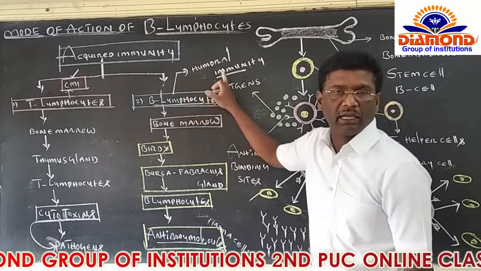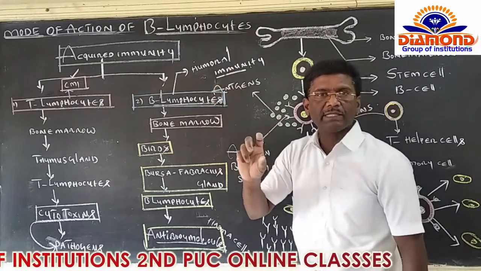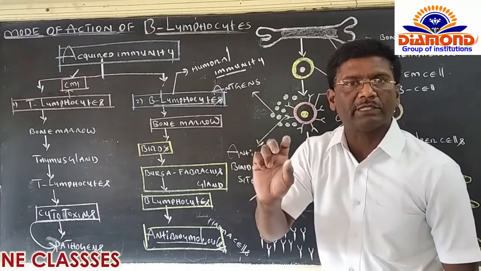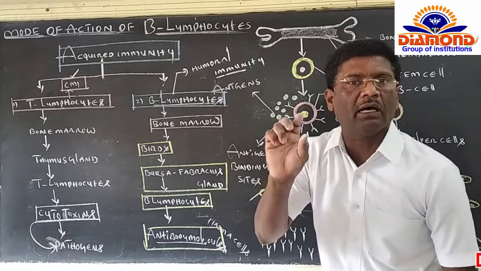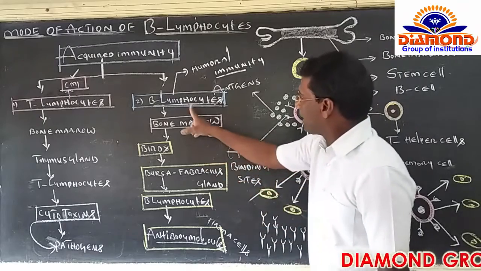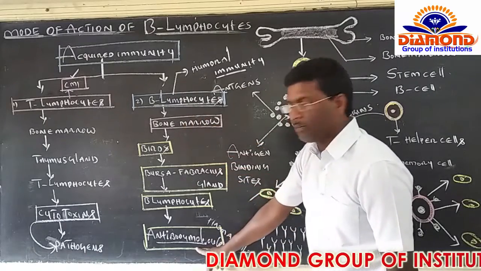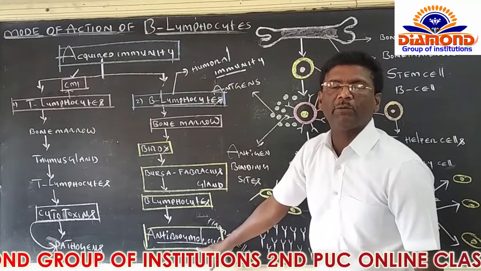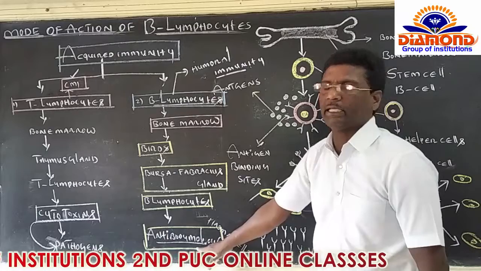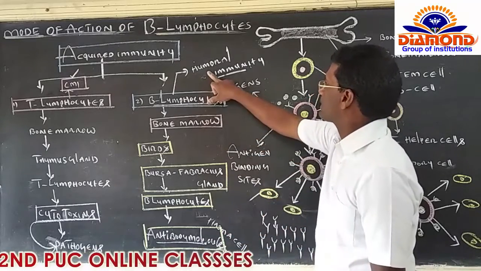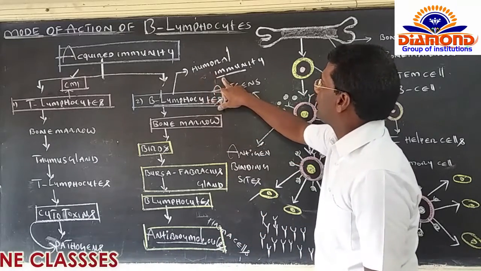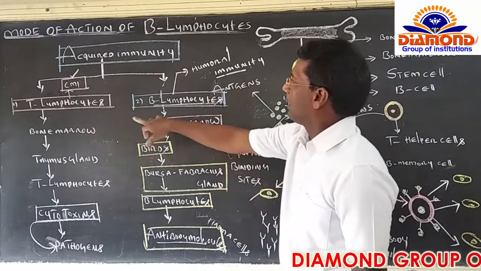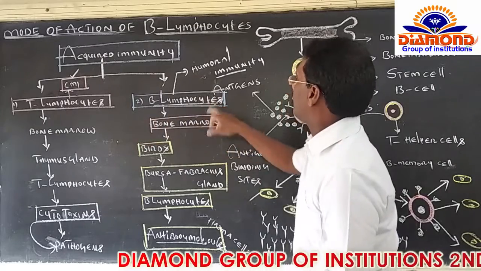Why do we call it humoral immunity? B lymphocytes do not have any ability or capacity to attack or kill the pathogens directly. Indirectly, B lymphocytes are able to produce antibody molecules, glycoprotein molecules or protein molecules. These protein molecules have the ability or capacity to kill the pathogens. That's why such kind of immunity is called humoral immunity. Yes, that is the end of the difference between T lymphocytes and B lymphocytes.